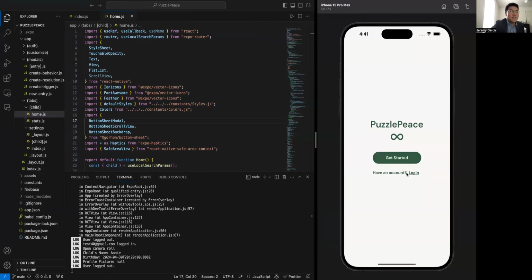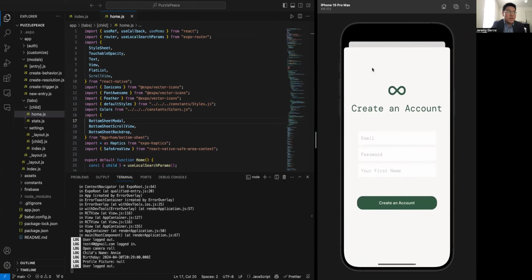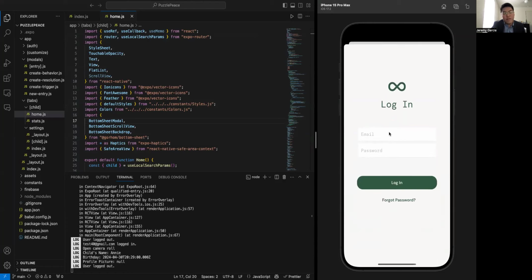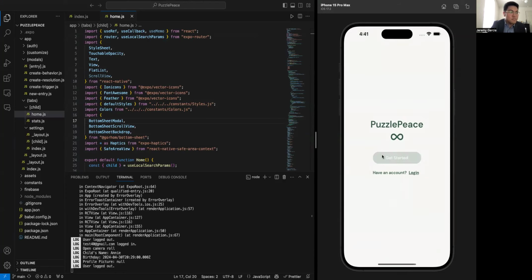Yep, so we have a live demo prepared. We've made a lot of progress on this mobile app. So this is the landing page. It has the app name, which is actually a work in progress, and our logo. And we have two buttons here: Get Started to make a new account, and a login button. If you already have an account, just enter your email and password. There's also a forgot password option, if you need that.